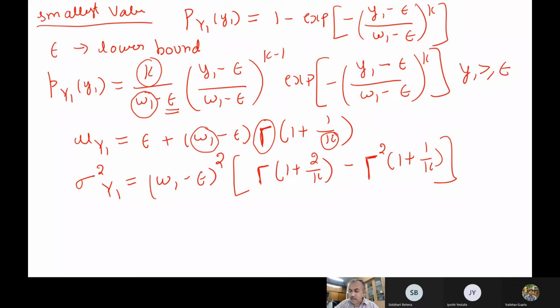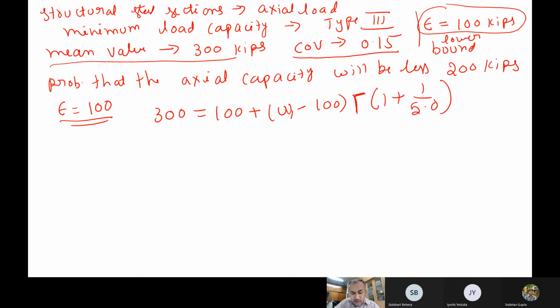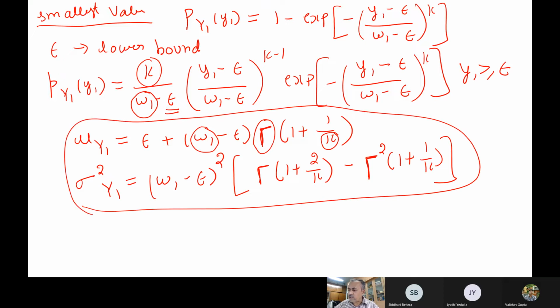Now, as I already told, this is a little bit complicated. So the mean value is 300. We can write 300 as 100 plus (omega 1 minus 100) times the gamma function of 1 plus 1 by 5.0. So now k you can estimate from that one. So k has been estimated to be 5. You estimate k from these expressions. So this expression you solve here, but you have to do the gamma function and other things.